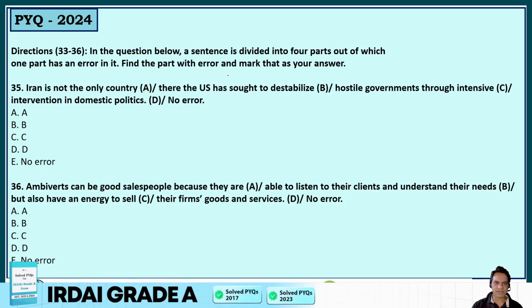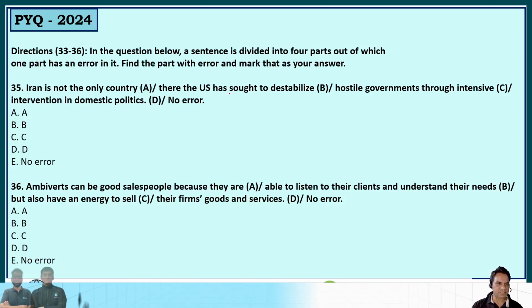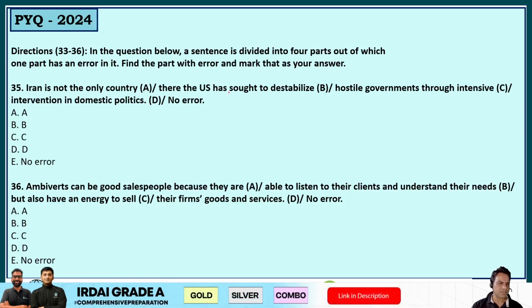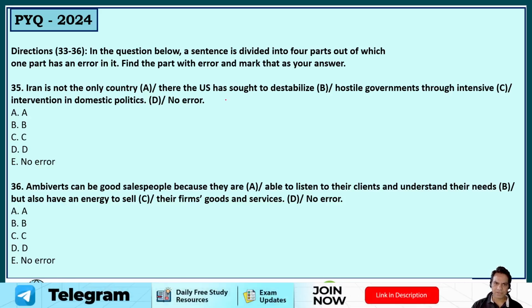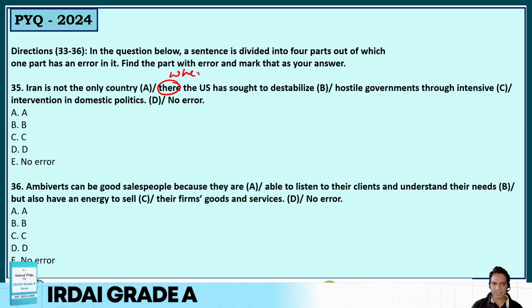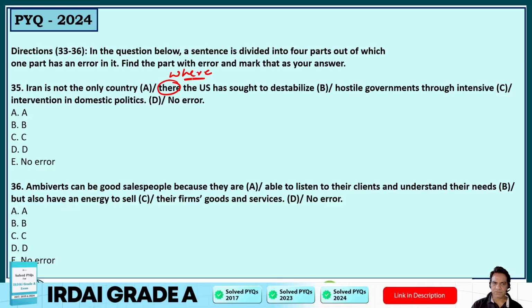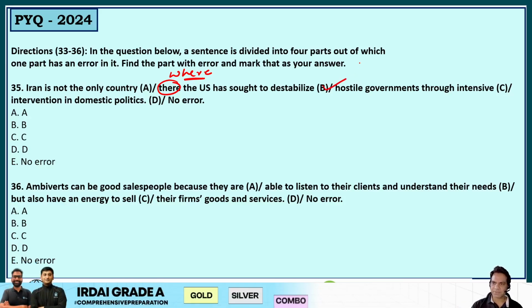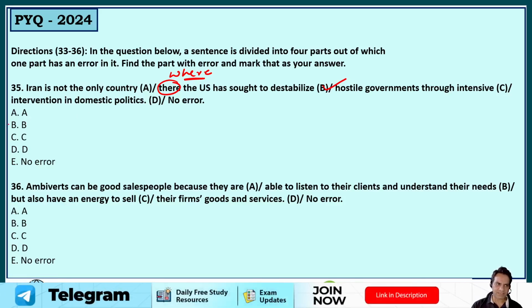Next question, guys. Iran is not the only country there the US has sought to destabilize hostile governments through intensive intervention in domestic politics. Okay, let's read again. Iran is not the only country there where the US, no, it should not be there, it should be where the US has sought to destabilize. We are talking about a place, so we use where, not there. So Iran is not the only country where the US has sought to destabilize hostile governments through intensive intervention in domestic politics. So option B is your correct answer.